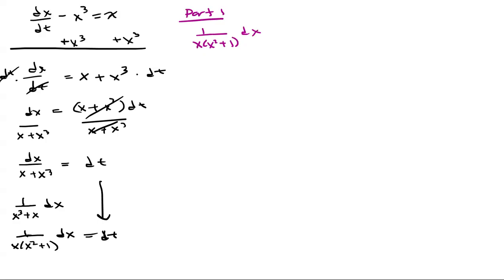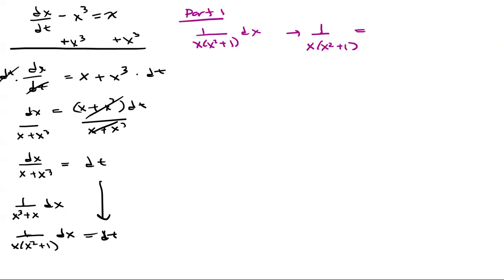Okay, if you remember back in Calc 2, we did a fraction decomposition, where we focus on this part here. Actually, let me write it on the right side here. So we're going to focus on the fraction here, 1 over x times x squared plus 1, and then we're going to break that down.